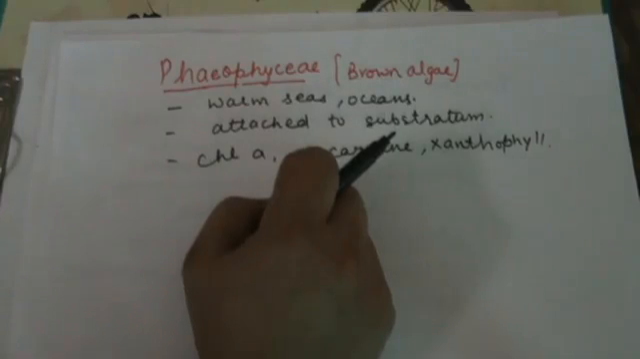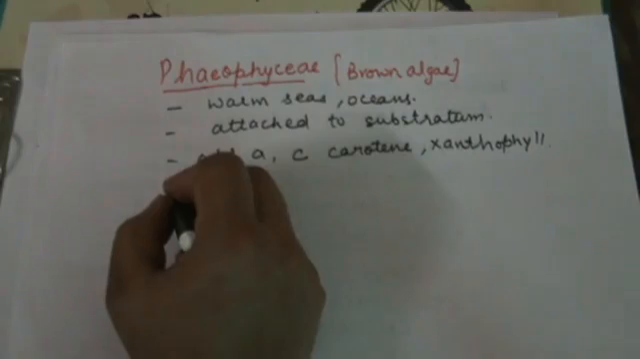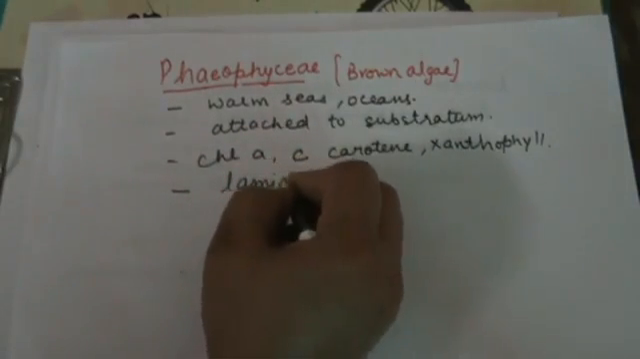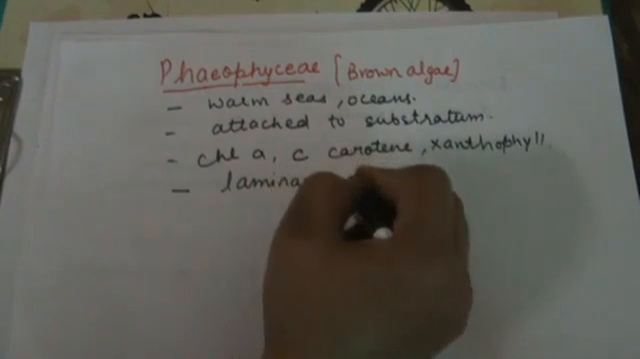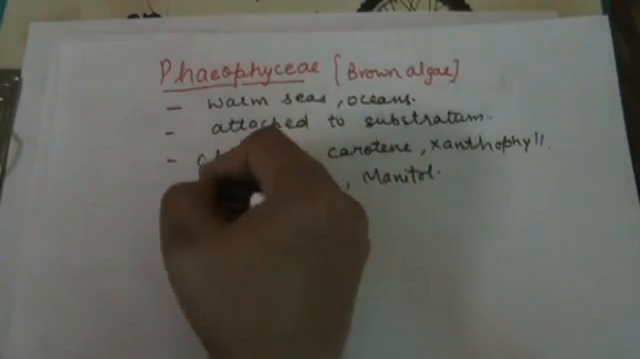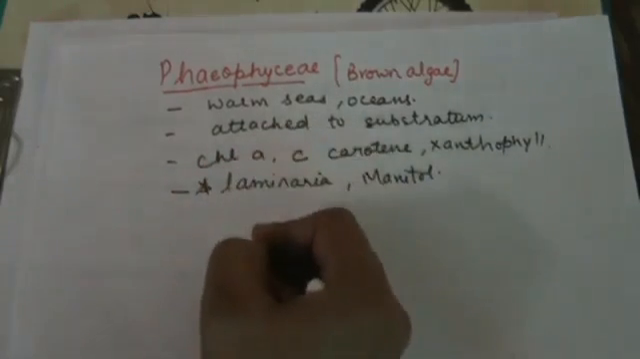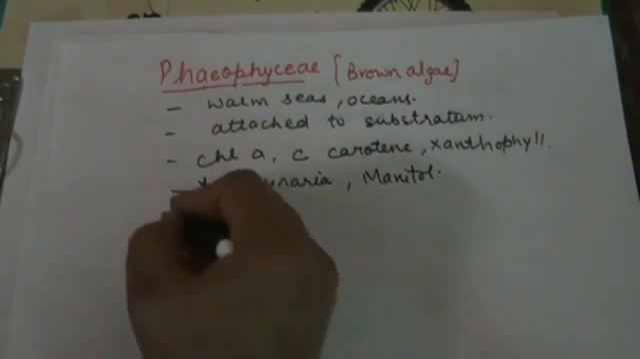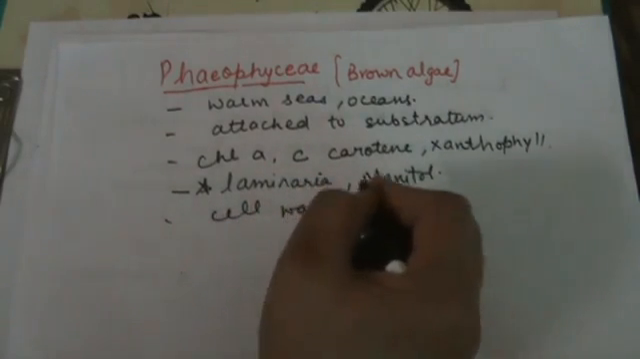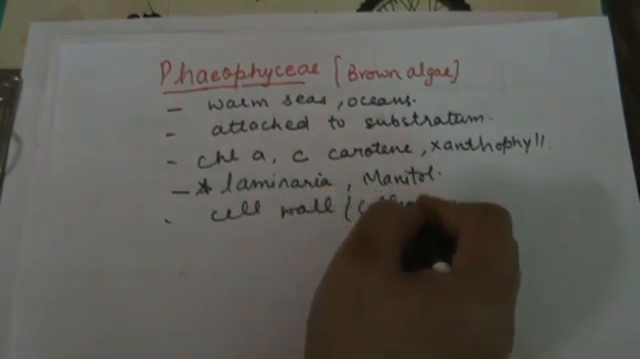Next, food is stored in the form of laminarin or mannitol. This is important. It also has a cell wall. The cell wall is made up of cellulose.